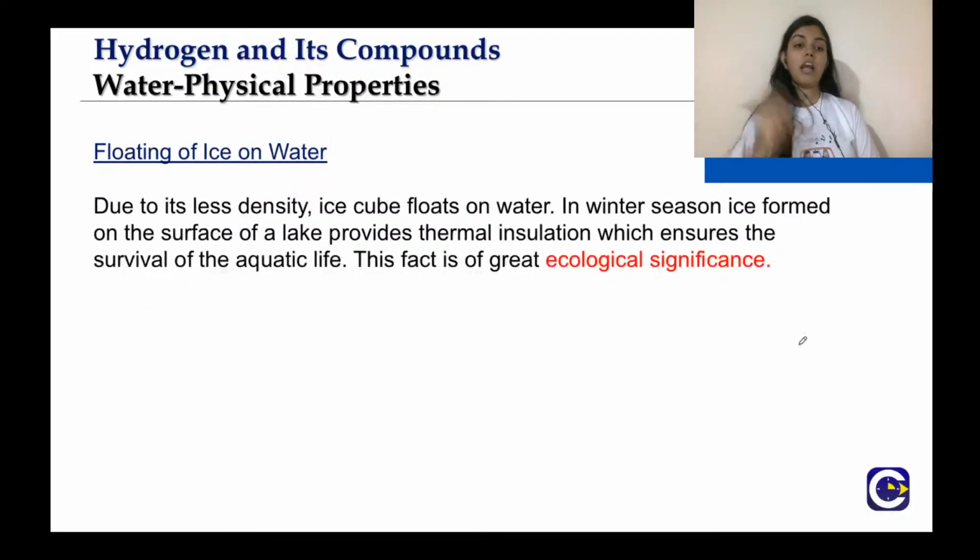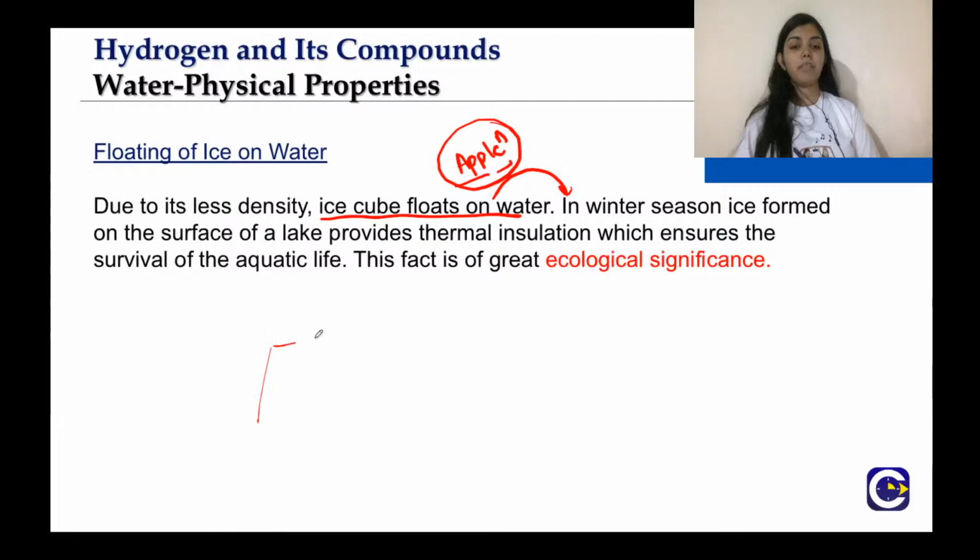Next, this already we have discussed, that due to its less density, ice cube floats on water. Now the application of this is thermal insulation of lakes. What happens here is that, see, let us say that this is a lake, right? And in winter season, because ice is having a less density than that of water, ice forms a shield on the surface. This particular surface becomes ice,